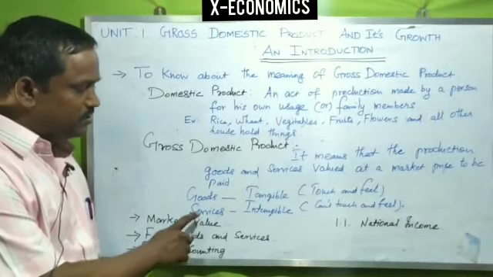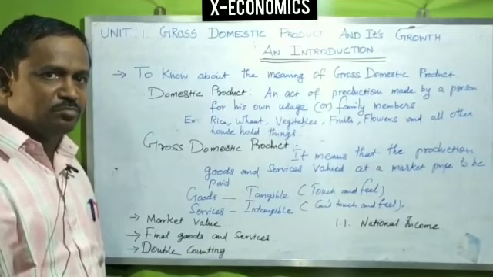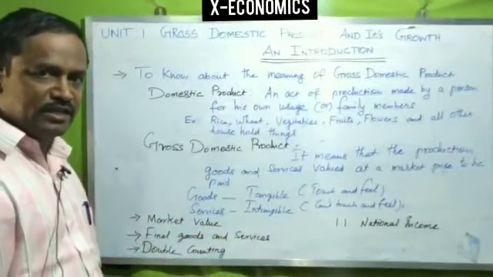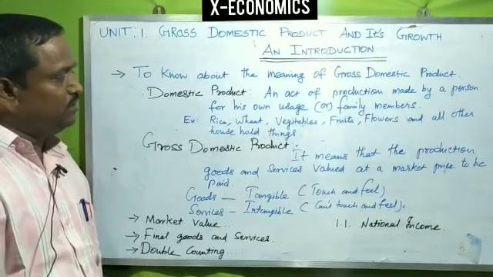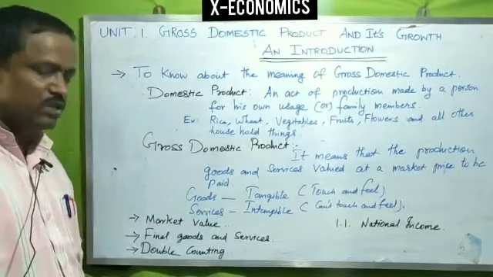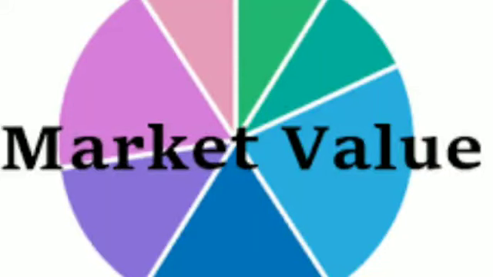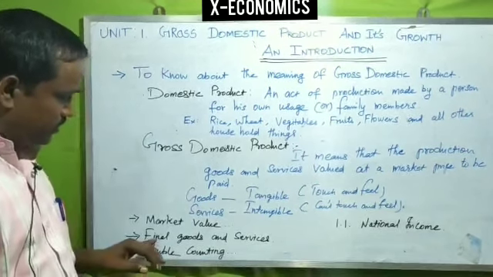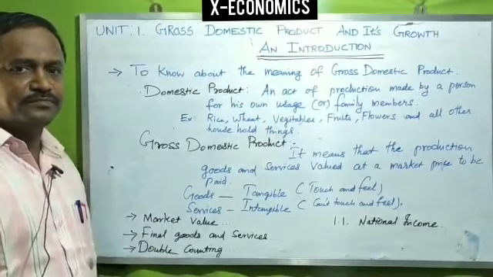Services are intangible. Intangible means we cannot touch and feel. Next we are going to see the heading, market value. What do you mean by market value? This is the price at which goods and services are sold in the market. Next we are going to see final goods and services.